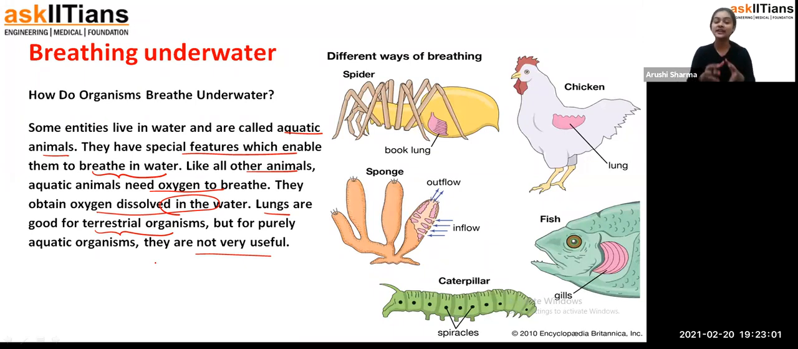So students, lungs are good for terrestrial organisms, that means the organisms which live on land. We also have some animals which live on both land and water, like frogs. But the animals which are purely aquatic, that just live in water, like fishes, whales and sharks, the lungs are not very useful for the breathing process. For them we have gills, and gills perform a different function, because of that they take oxygen from the water only. So that's the whole point, students.